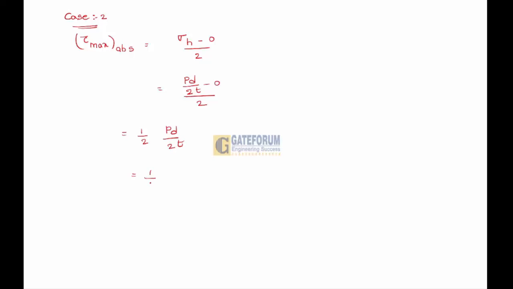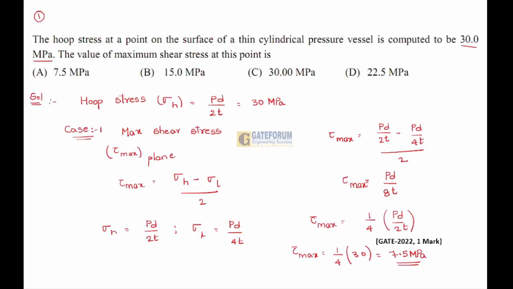That will give you 1 by 2 into 30, which is 15 megapascal. Here in this question, he didn't mention which value of maximum shear stress is asked.